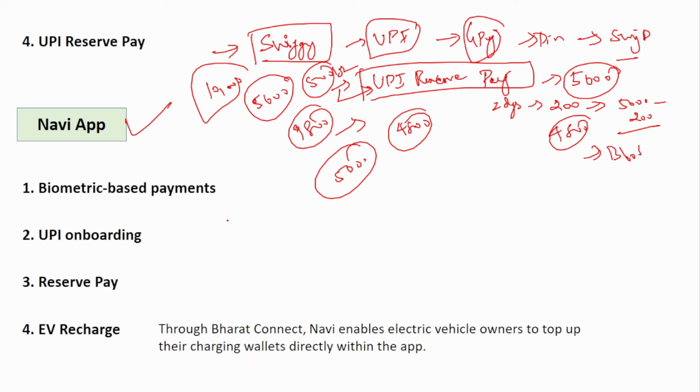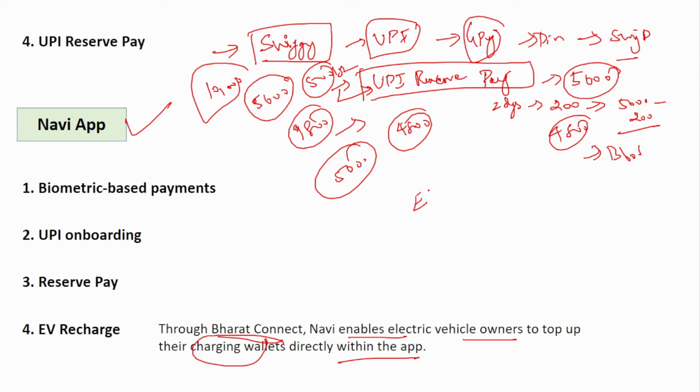Next is EV Recharge. Now what is this EV Recharge? Through Bharat Connect, Navi enables electric vehicle owners to top up their charging wallet directly within their app. Suppose there are a lot of EV charging stations in the country. If you want to make any charging, you have to make payment, right? The payment can be done only through their wallet.